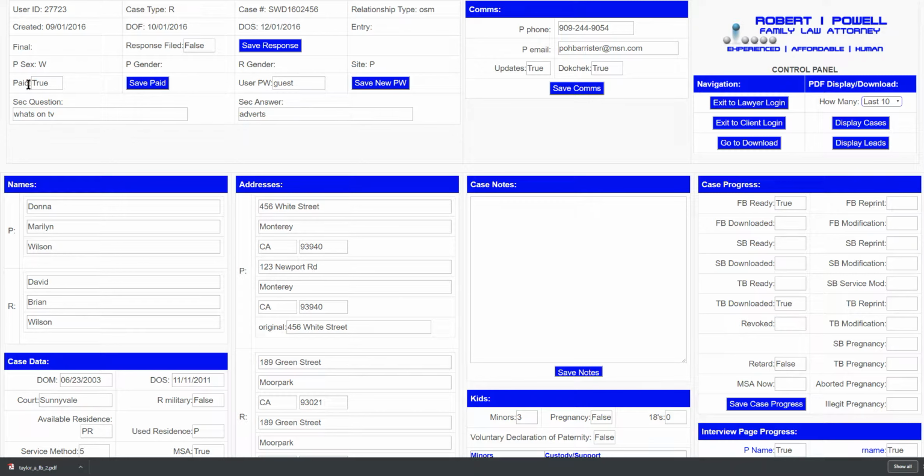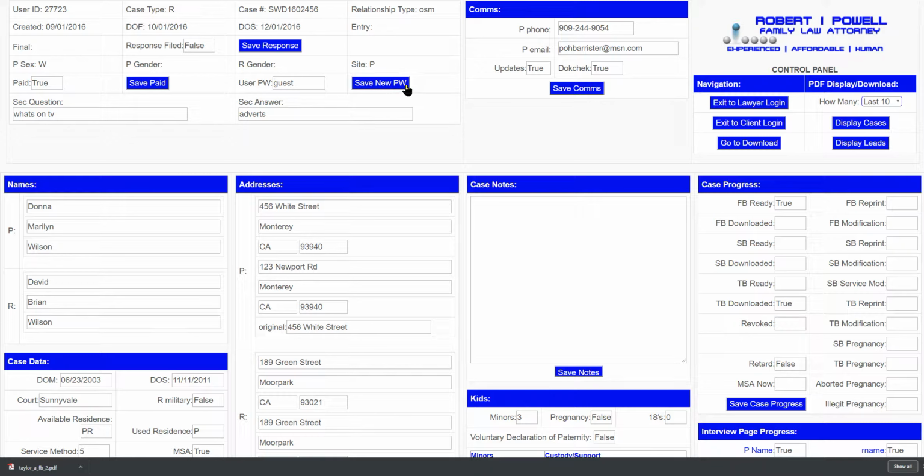Let's see, this is an indication that the client has paid. You can change that. If, let's say, the client gives you a check, the check bounces, you can enter false in there, and that will prevent the client from advancing in the interview, and then you save that entry there.